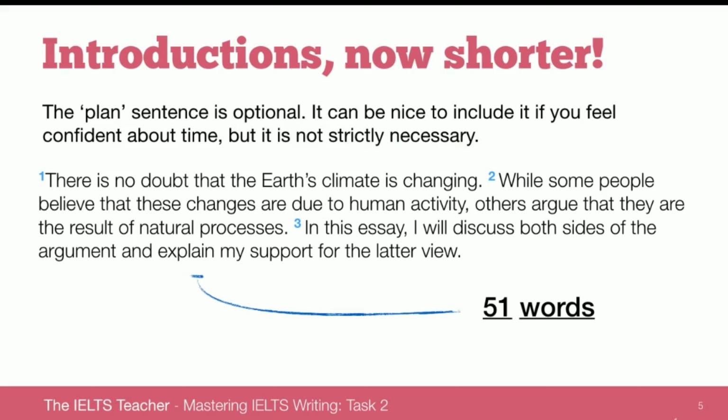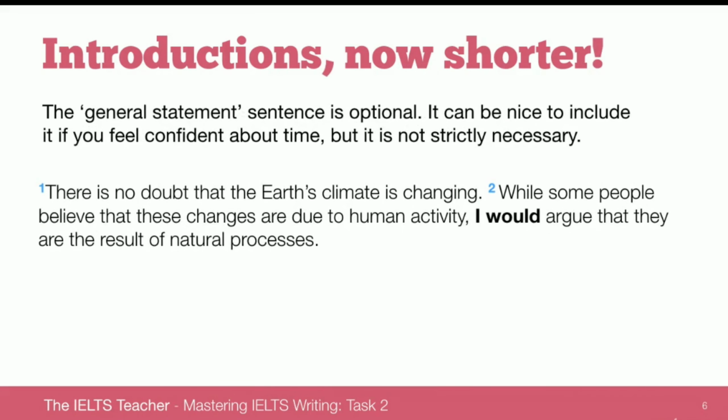So notice the subtle changes that I'm about to make to this introduction. We only really needed to change a couple of words, but we've completely removed the plan sentence while keeping the opinion. All we've done is we've changed others argue to I would argue.